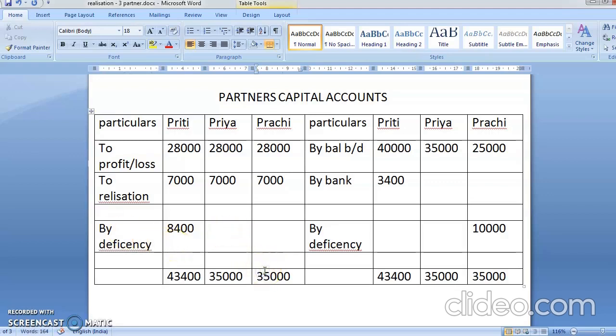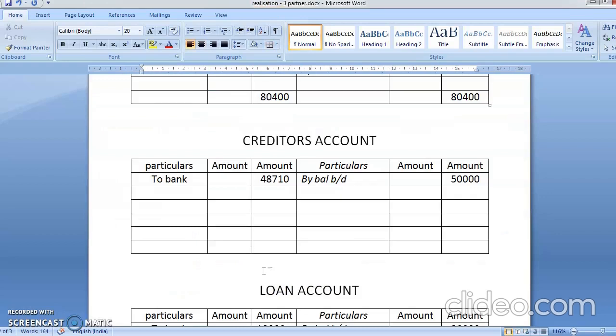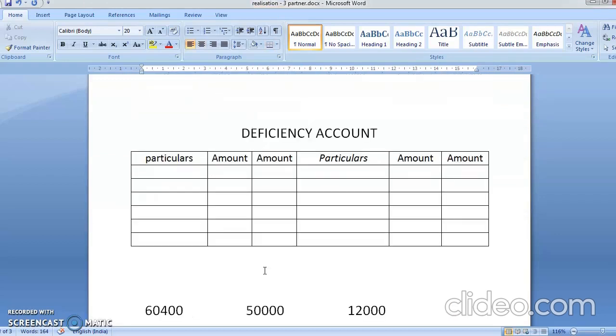So Preeti is on the debit side, so it will go on the credit side. Prachi is on the credit side, so in the deficiency account it will go on your debit side. Okay, so in the deficiency account it will come as to Prachi 10,000, and here by Preeti 8,400.